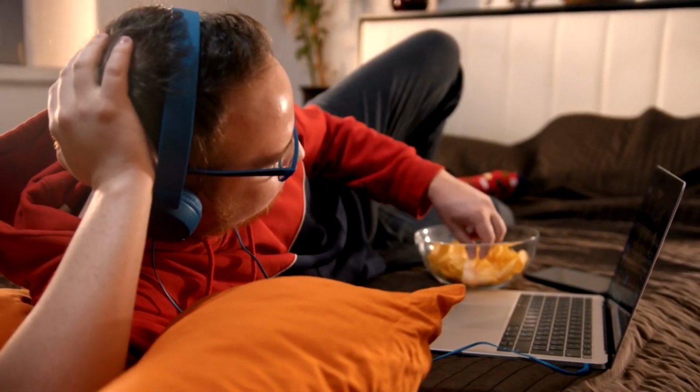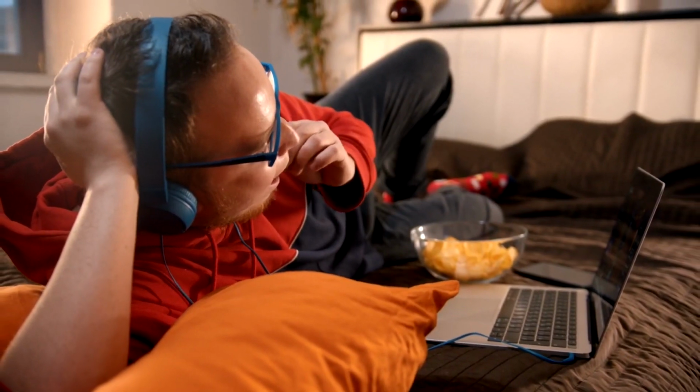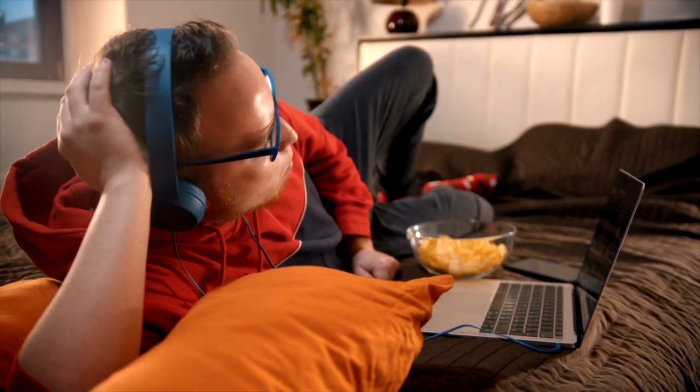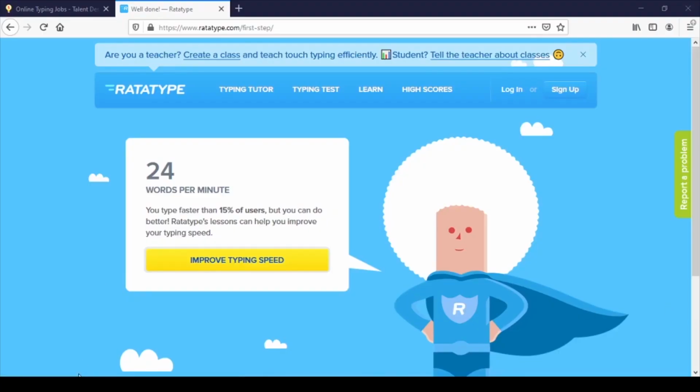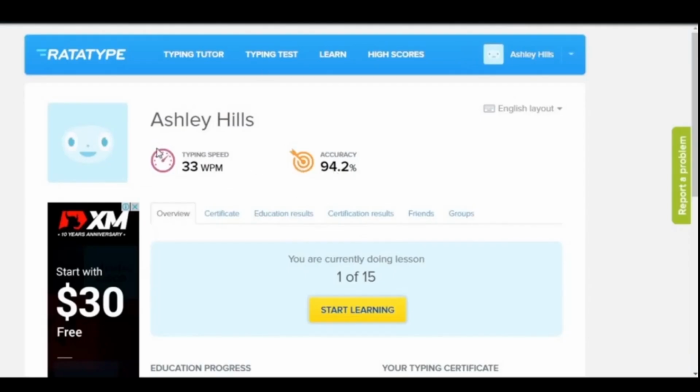It's important to keep your eye on the screen so you know exactly what you're typing. So take a moment now to earn that certificate and complete the application on our channel. Now, when you start typing on the website, it's going to give you a tally of how fast you're typing and how many words per minute you actually type and your accuracy, including whether you have any spelling errors or typing errors or any other problems. Take a look over here and you will see that it is going to ask for your accuracy to be between 98 and 99%. The higher the accuracy, the more money you make.